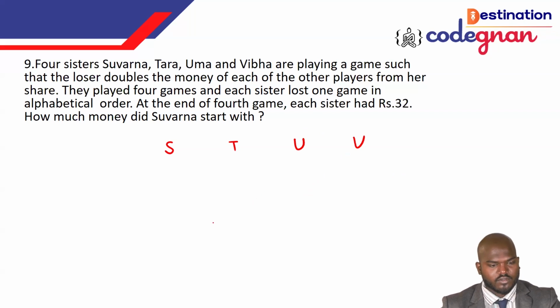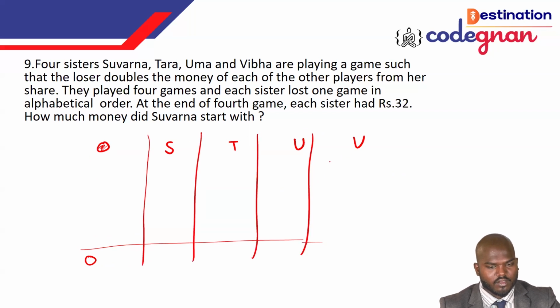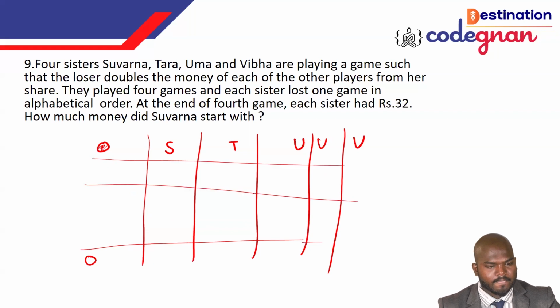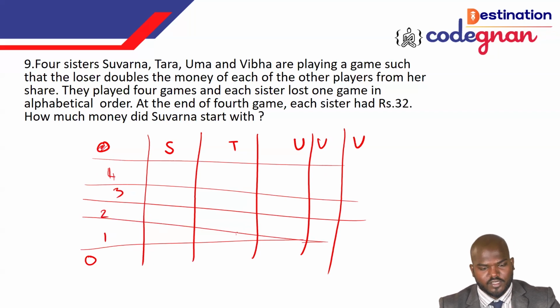We need to find the original money they had, and since you can't predict the original money directly, you can work backwards. You can make a table with the fourth game, third game, second game, and first game.